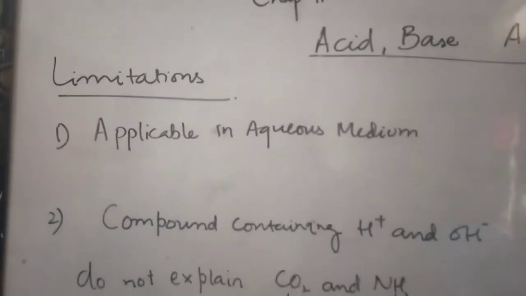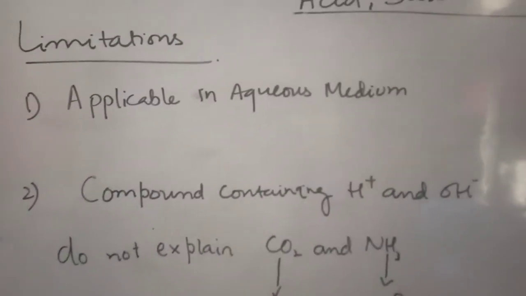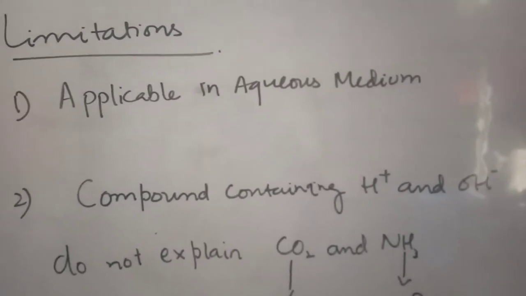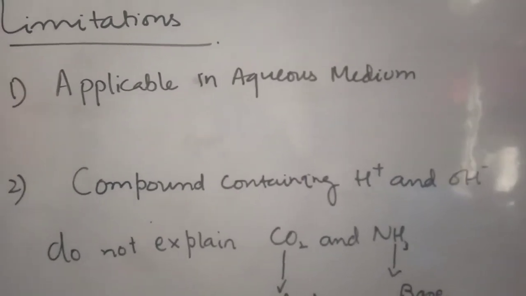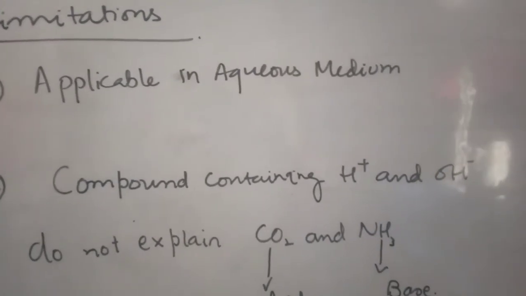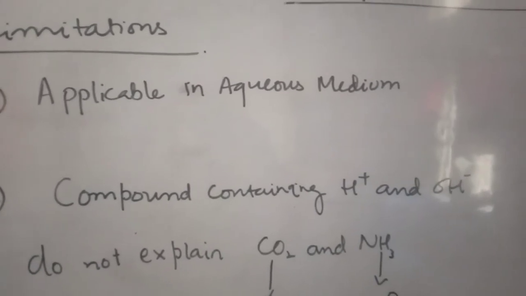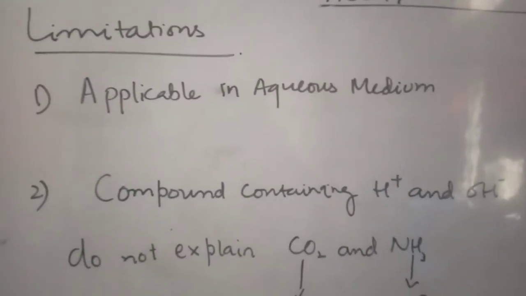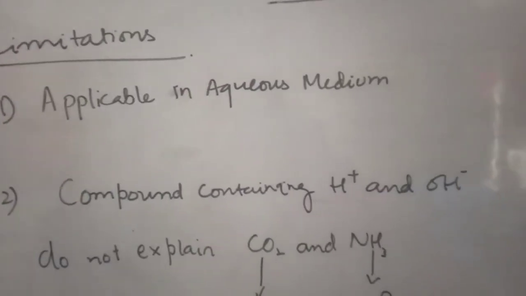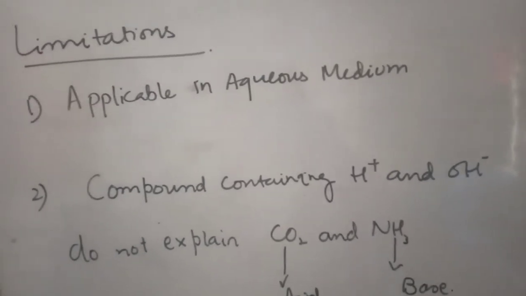Here are some limitations of the Arrhenius concept. I have told you before that it only talks about hydrogen and hydroxyline, and it is only applicable in the aqueous medium. That is, if you have water, then on the basis of ionization you can judge whether it is an acid or a base, because hydrogen and hydroxylines are usually produced in the aqueous medium. Without an aqueous medium they do not produce. So it was a limitation. If you don't have water, then what will we go for? How can we judge that this is an acid and this is a base?